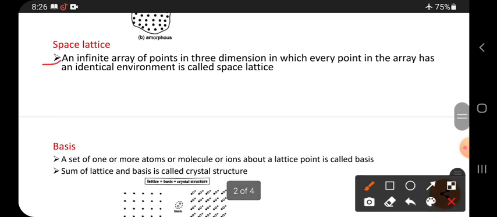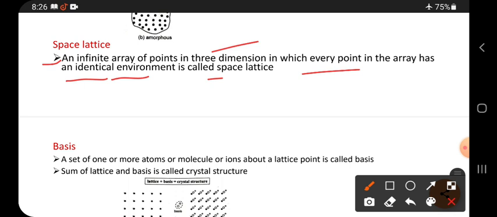An infinite array of points in 3 dimensions, in which every point in the array has an identical environment, is called a space lattice.